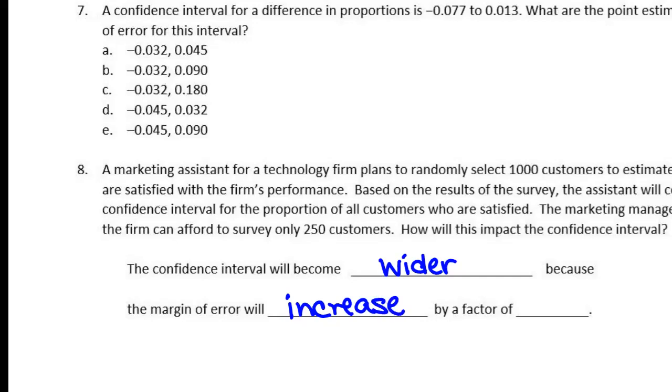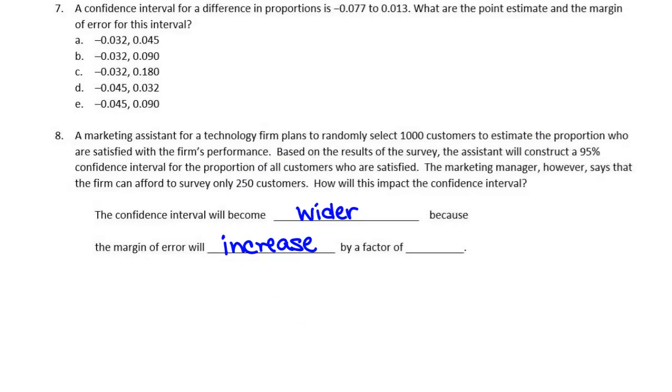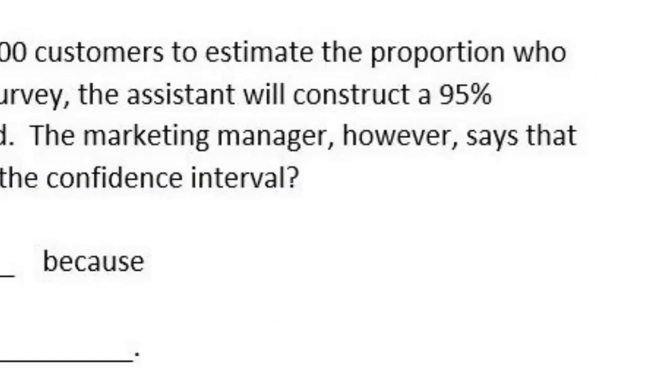To figure this part out, I'm just going to plug in some numbers for my margin of error. I'm going to find the margin of error with both of these n values. You're on the right track, but it's not going to be a factor of 4. So we're going to work this out, and then we'll talk about how you could do a shortcut on this.